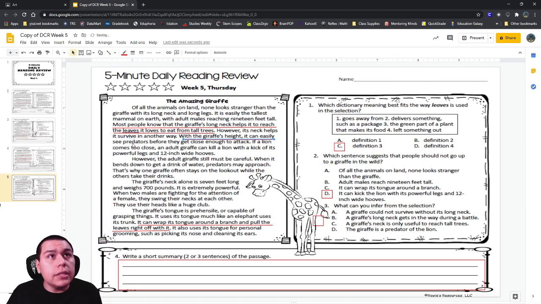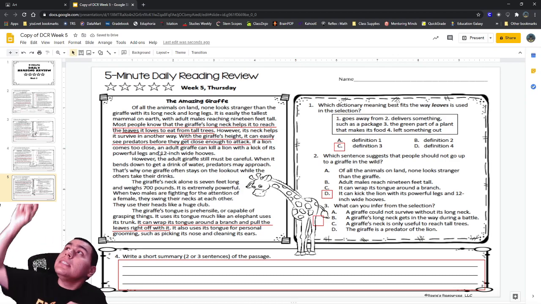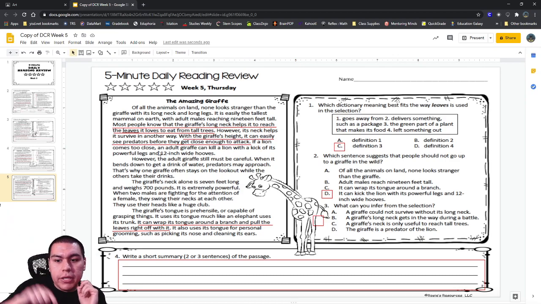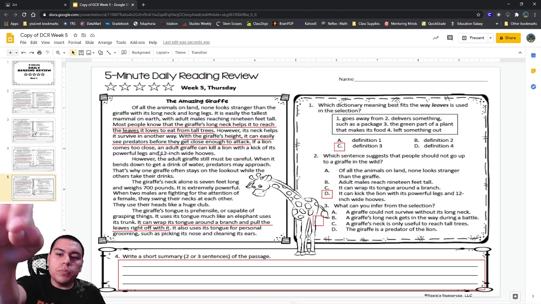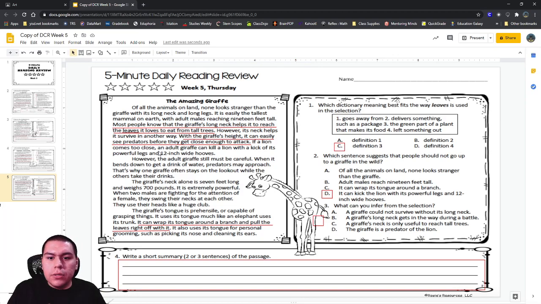So it helps it to get the leaves because they're super high up in those tall trees. But it also says that because its neck is so long, because its head is so up high, when it looks around, it can see a predator even if it's super far away, so that it knows it's coming before it gets attacked. So it's not just useful for one thing.